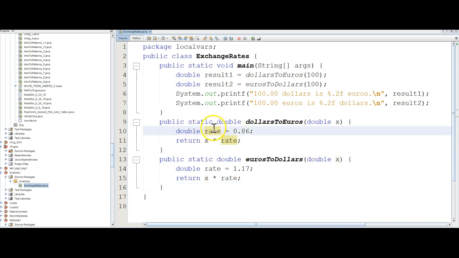There's a local variable rate in dollars to euros, and it's 0.86. That local variable is destroyed and its value is lost outside that method definition. So we can reuse rate in our method definition for euros to dollars and have it store a completely different value.